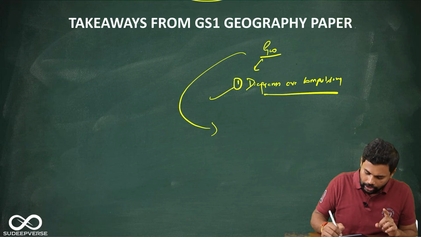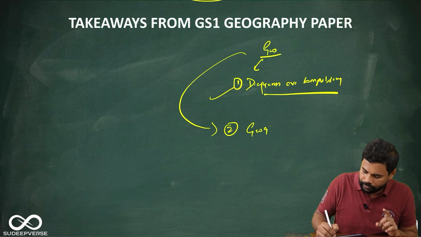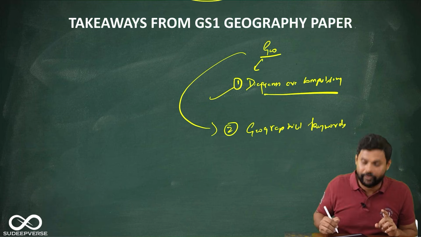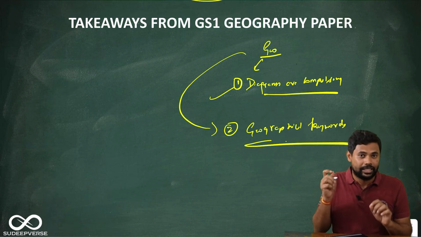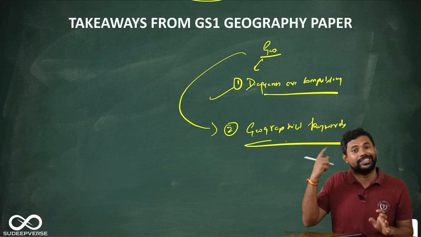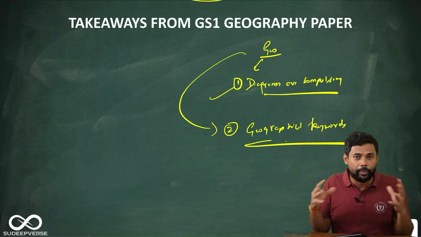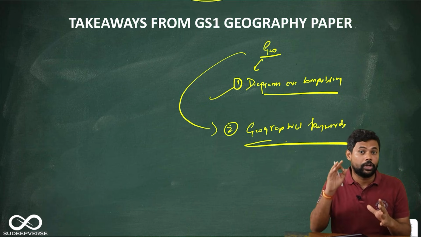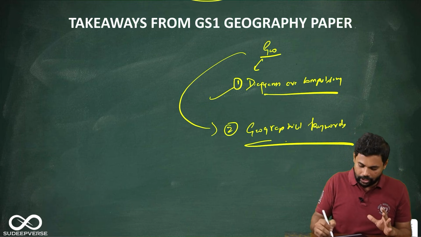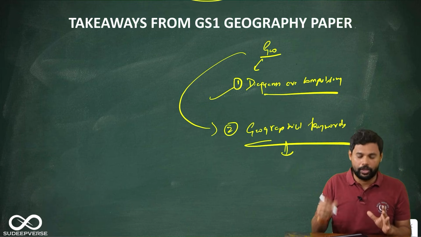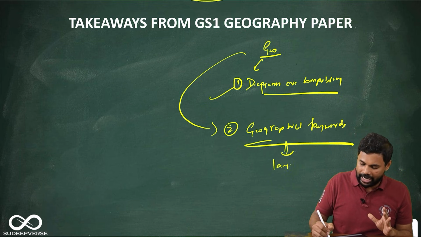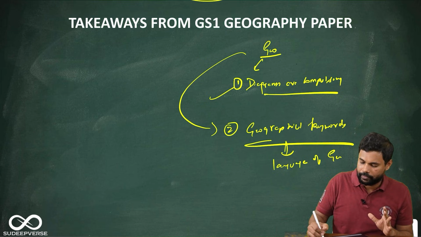The second is geographical keywords. Geographical keywords are very, very important. Why do I say they are very important? Many people will write the geography answers in the language of GS3, putting in a lot of facts and reports and trying to give the economic dimensions more, rather than geographical concepts and geographical keywords. That is why develop the habit of using geographical keywords. This will create the language of geography.